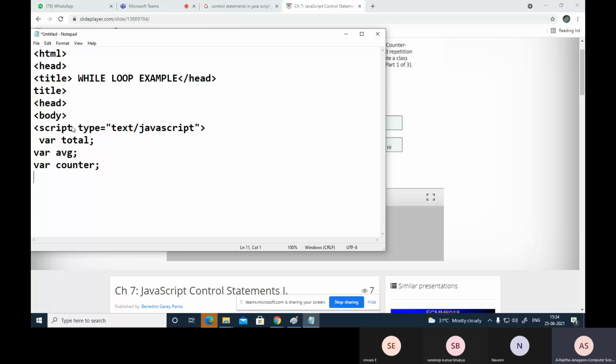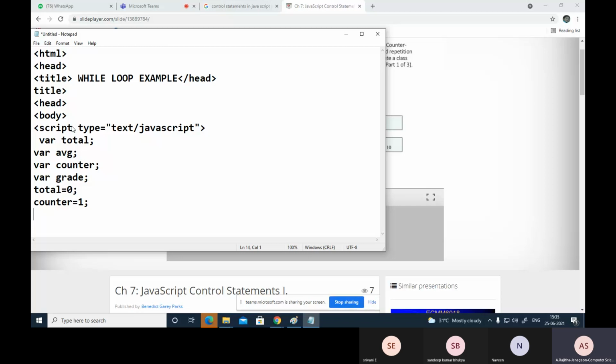Now write down here one more variable. Suppose read 10 grades and sum, total and sum. Now here first initialize these terms. Total equal to initially 0 and next initially counter equal to 1. Now after that start the while loop.